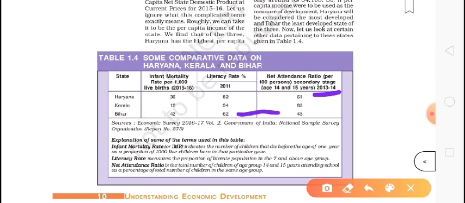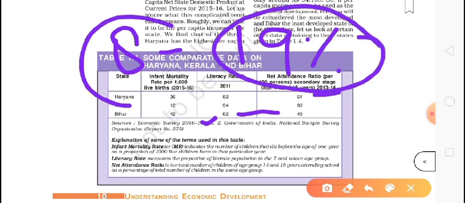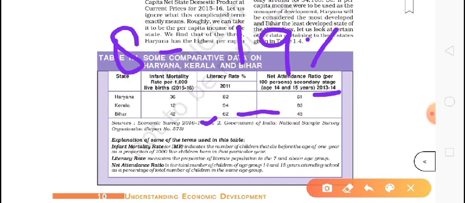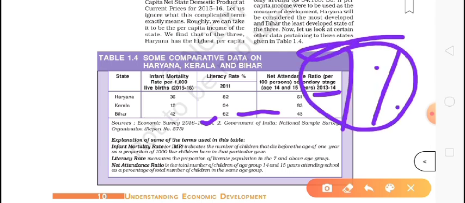It means in Bihar 62% of students get education till only 8th class, and how many students leave? Around 19% of students leave the school after completing class 8th. They don't get admission in class 9th. But as we can see here in Kerala, around 94% minus 83, it means around 9% of students leave the classes there.